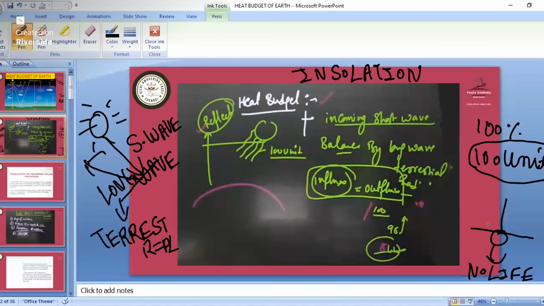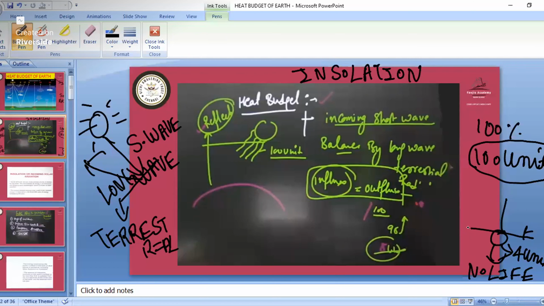If the earth starts saving energy on its surface, even 4 units a day, and then again 4 units, there will be a high amount of temperature. Slowly everything will start melting, and in a few years everything will become molten. Because of that, no life would be possible.